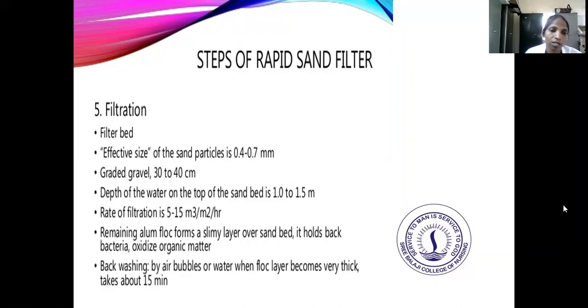Next is backwashing. By air bubbles or water, when the flocculant layer becomes very thick, it takes about 15 minutes.